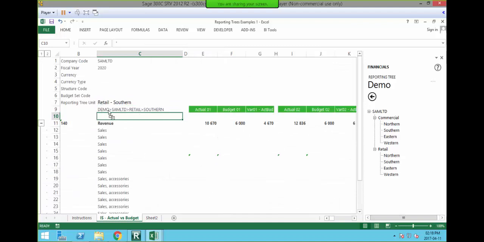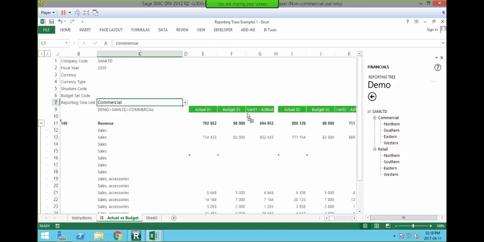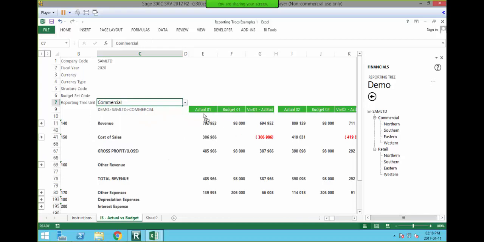And as you can see, it's now updated with my reporting tree. So now if I go down and select commercial, my reporting tree is updated automatically. And if I do it again, you can see all the formulas are now updated because I clicked and dragged that reporting tree down instead of moving it. Okay, so that's how you do your drop down list.